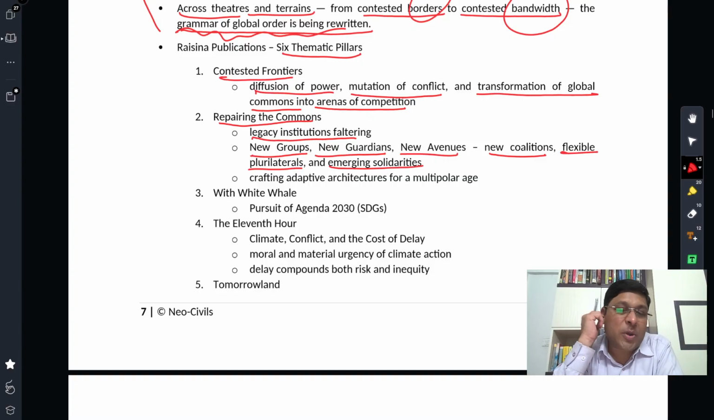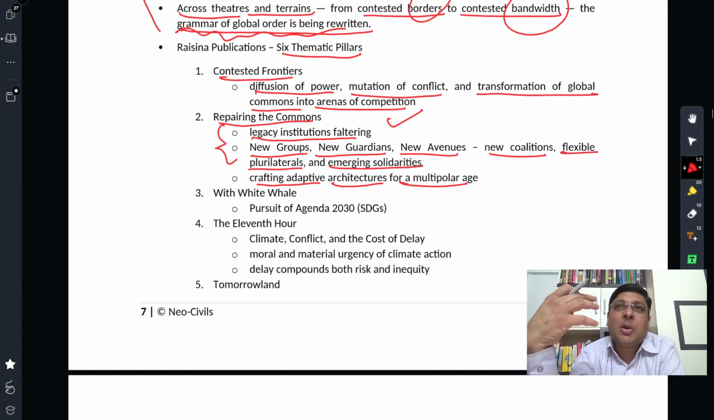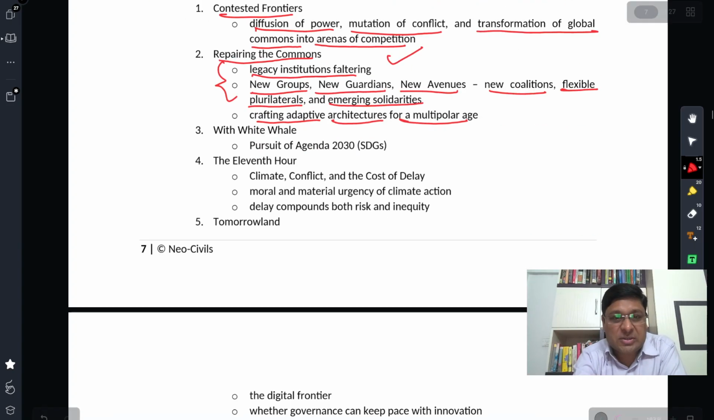All these things have been changing lots of things in the global landscape. Emerging solidarities, LGBTQ, is one example of emerging solidarity. Indigenous peoples movements in New Zealand, you can see that clearly. These are also new issues which are coming up. Crafting adaptive architectures for multipolarity. These are the problems that we are facing, and as I said while explaining this, restructuring and adaptation are needed as far as repairing the commons is concerned.